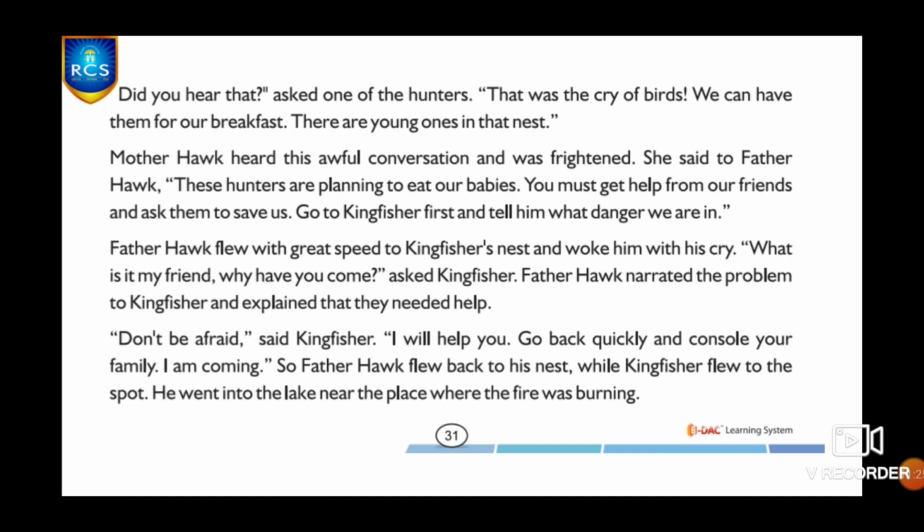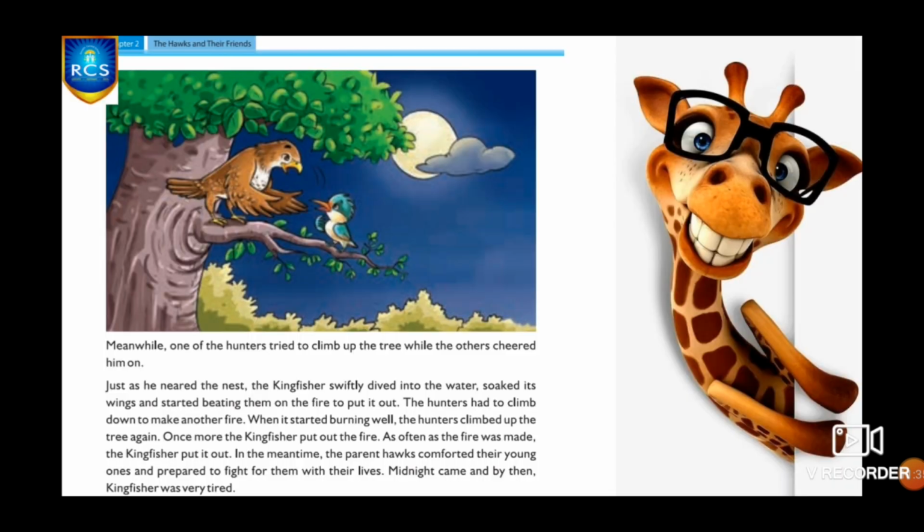So Father Hawk flew back to his nest while Kingfisher flew to the spot. He went to the lake near the place where the fire was burning. Meanwhile, one of the hunters tried to climb up the tree while the others cheered him on. Just as he neared the nest, the kingfisher swiftly dived into the water, soaked its wings, and started beating them on the fire to put it out.